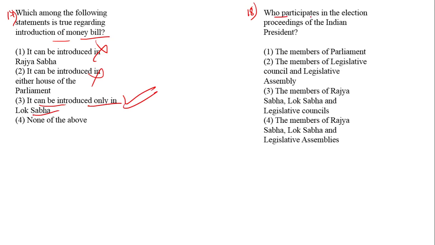Question number 18. Who participates in the election proceedings of the Indian president? The members of parliament, the members of legislative council and legislative assembly, the members of Rajya Sabha, Lok Sabha and legislative councils, the members of Rajya Sabha, Lok Sabha and legislative assembly. So option number 4 is correct. The members of Rajya Sabha, Lok Sabha and legislative assemblies are the ones who participate in the president election.